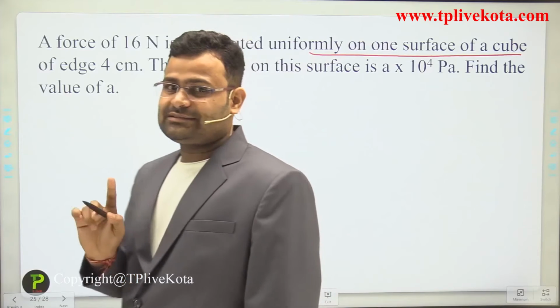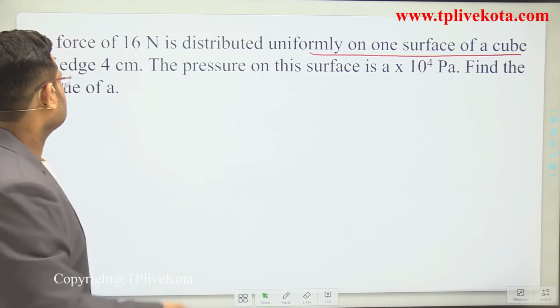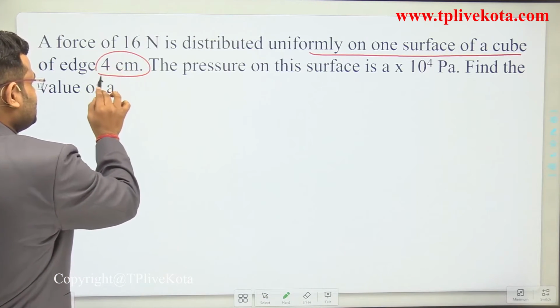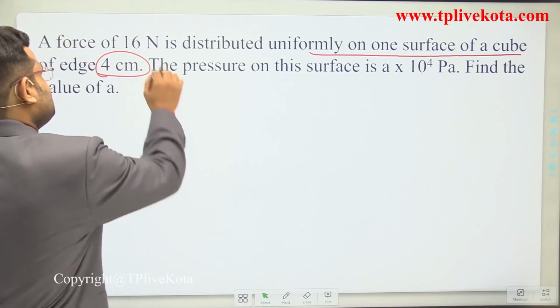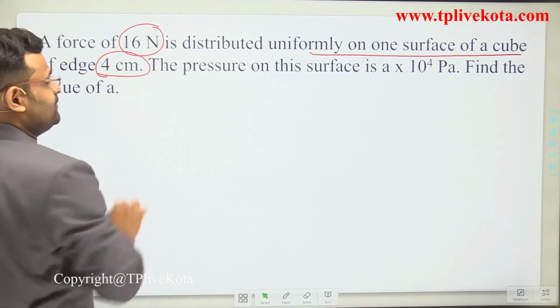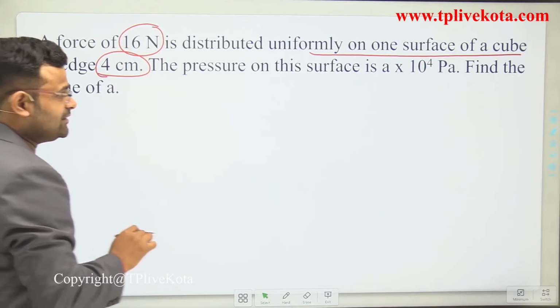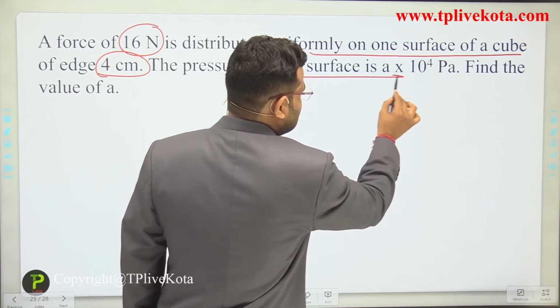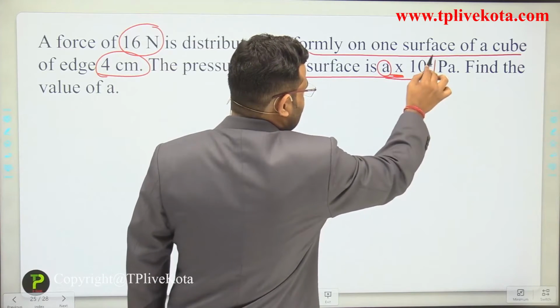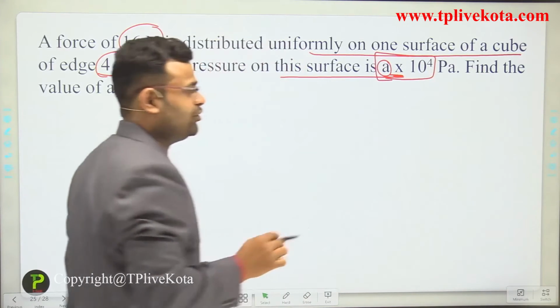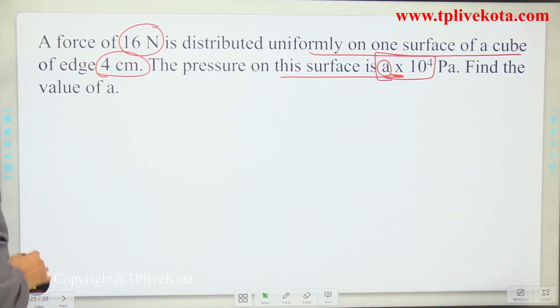Next question: a force of 16 Newton is distributed uniformly on one surface of a cube. The cube has side 4 centimeter. Every side of this cube is 4 centimeter and the applied force is 16 Newton. Now calculate the value of x. The answer is a multiplied by 10 to the power 4. Now calculate the value of a. What is the given quantity?